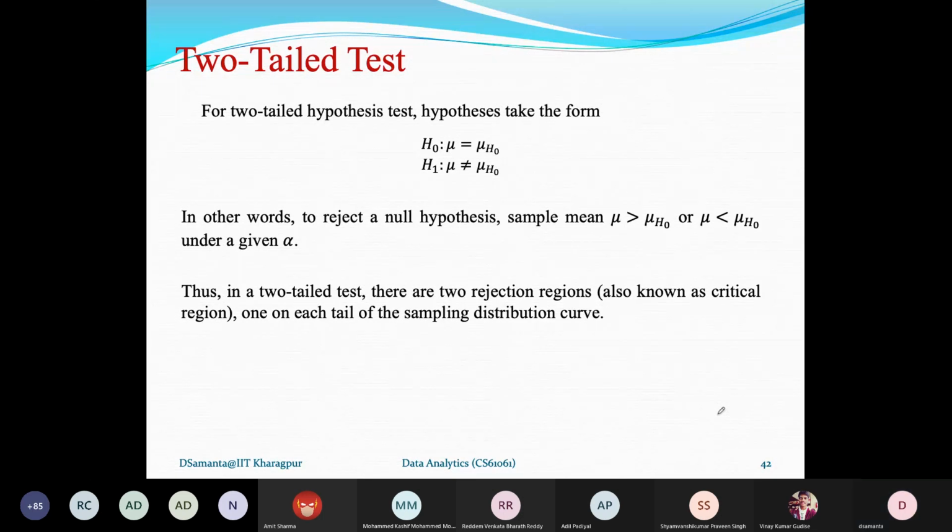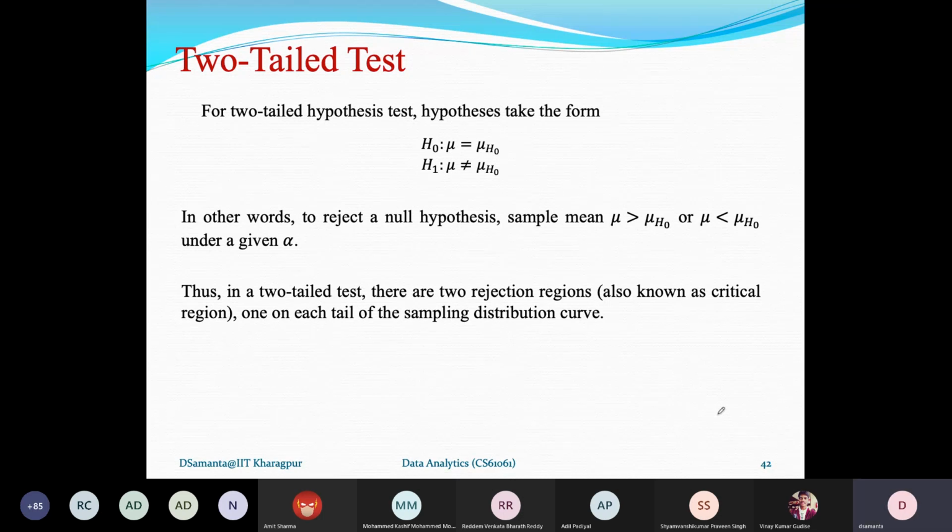concerned. You can recall the null hypothesis is always with an equal sign, but the alternate hypothesis can be with a less than sign, a greater than sign, or a not equal sign. If the alternate hypothesis is with either a less than or greater than symbol, then such a hypothesis test is called a one-tailed test.